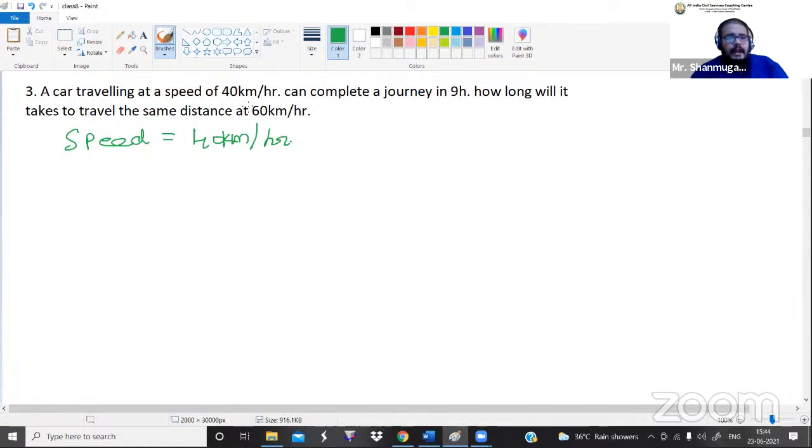If the car is traveling at a speed of 40 kilometer per hour, it will complete the journey in how many hours? 9 hours. So the time value is equal to how much? 9 hours. Then how long will it take to travel the same distance at 60 kilometer per hour? So initially you just imagine that. Without explanation I can tell you the answer, but let me give some clear explanation for this.